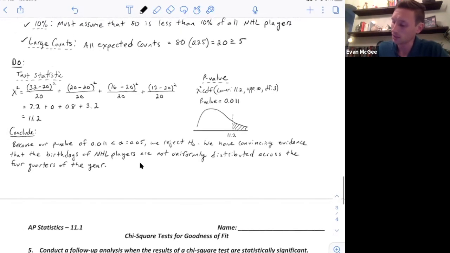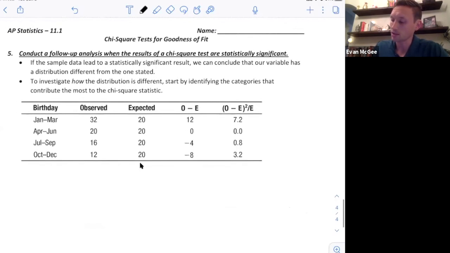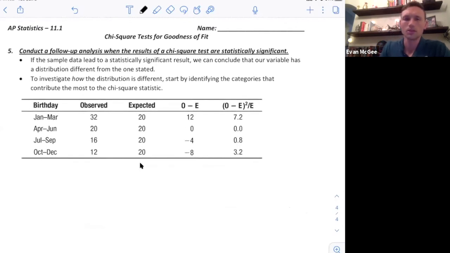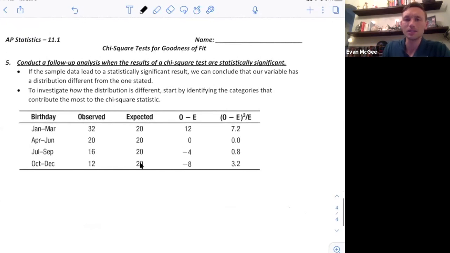The last thing I want to look at is what we call follow-up analysis. If the sample data lead to a statistically significant result, we can conclude that our variable has a distribution different than the one stated. For example, that's what just happened. Our p-value was smaller than alpha, so we had a statistically significant result. Then we can investigate how the distribution is different by identifying the categories that contribute the most to the chi-square test statistic. So here's a table I just want you to be used to.